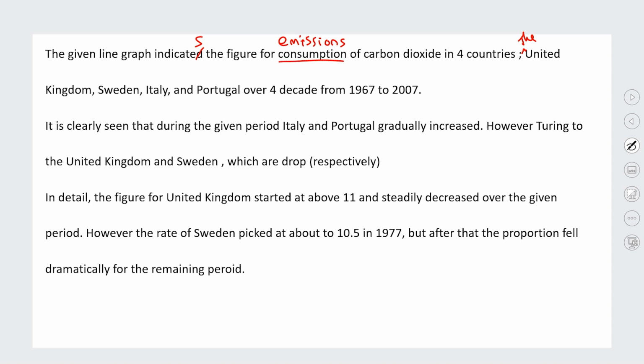This semicolon isn't correct if you're listing. It should be a colon, two spots. The United Kingdom, Sweden, Italy, and Portugal over 4 decades from 1967 to 2007. I like that they tried to paraphrase 4 decades. I thought that was a nice paraphrase. Consumption of carbon dioxide, yeah. So it was just a slight misunderstanding of what the word emissions means.